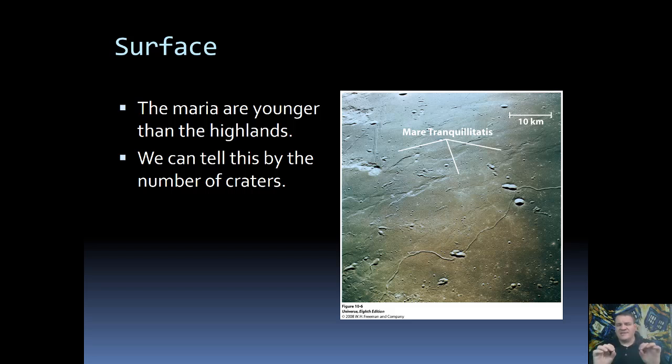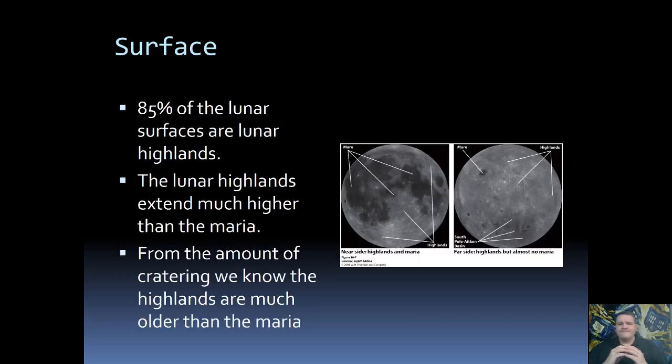Now, as far as we can tell, the maria are actually younger than the highlands. We can tell this because of crater counting. There are craters on the maria, but there are fewer craters. And because there are fewer craters, that means that the surface must be younger. About 85% of the moon's surface are actually the lunar highlands.